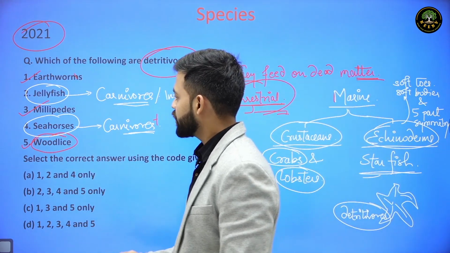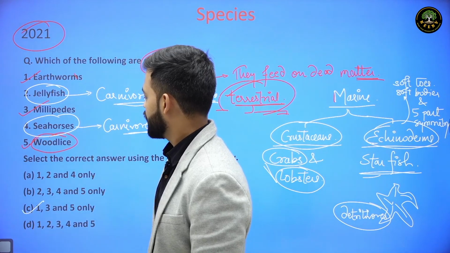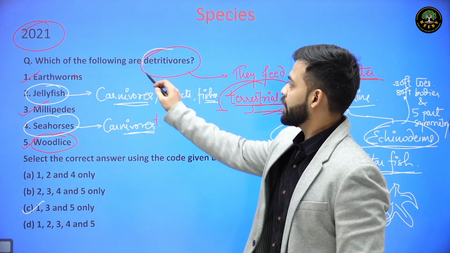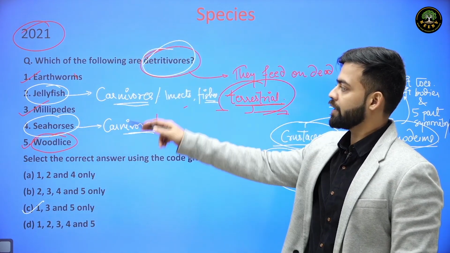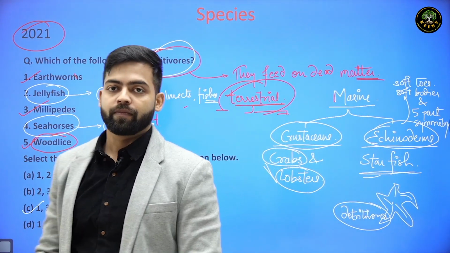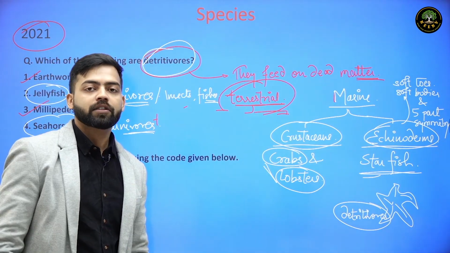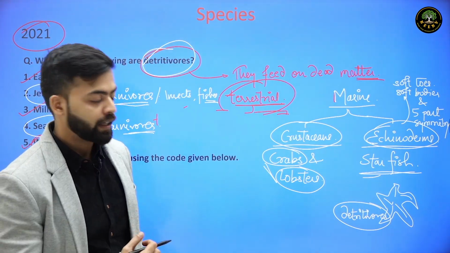So our answer for this question will be 1, 3 and 5. That is, C is the correct answer as far as detritivores are concerned, and all these detritivores are examples of the terrestrial ecosystem, whereas in the marine ecosystem, crabs, lobsters and starfish are the examples of detritivores.